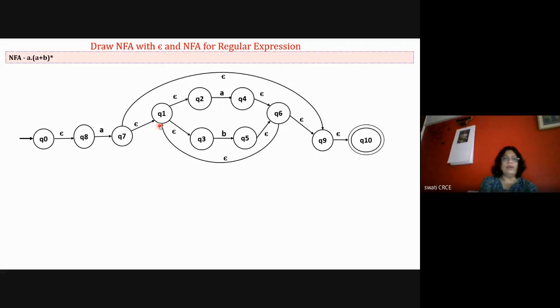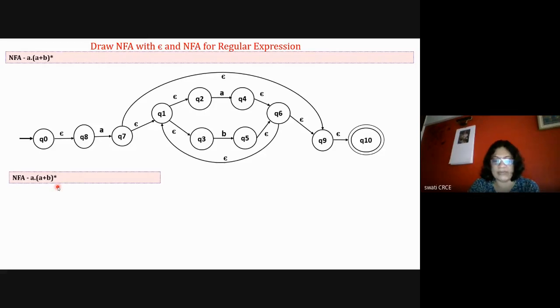So what I'm trying to do in today's lecture is draw the NFA without epsilon diagrams also, or NFA with less number of epsilon. This is a standard diagram. But sometimes you can draw the same diagram in some different manner with less number of epsilons. So that also I'm doing with the same problem. I'm drawing another NFA, which is also correct, but it is not a standard diagram. Whenever the dedicated question is there, you have to draw the standard diagram. So what will be the NFA for A dot A plus B star?